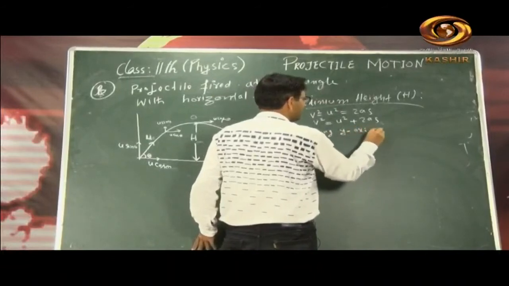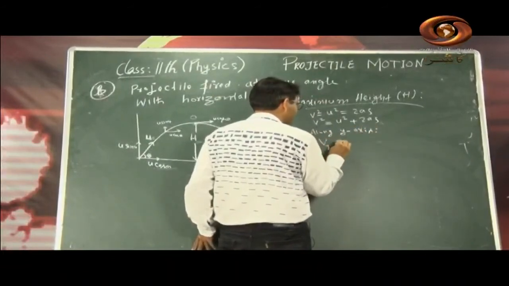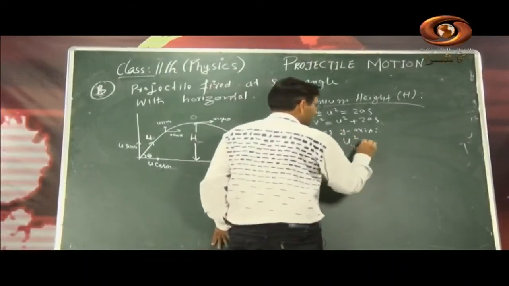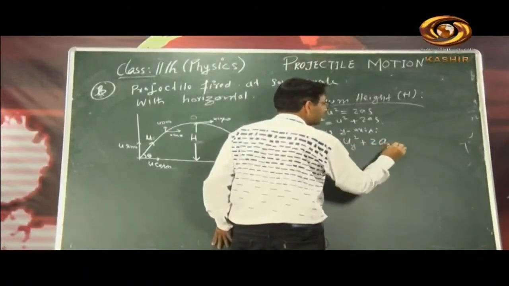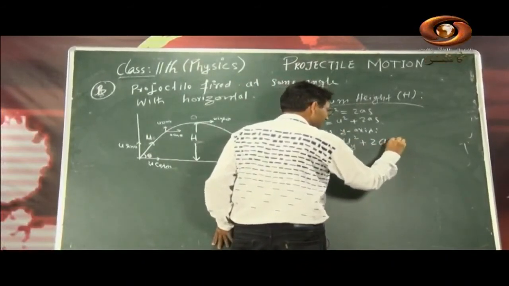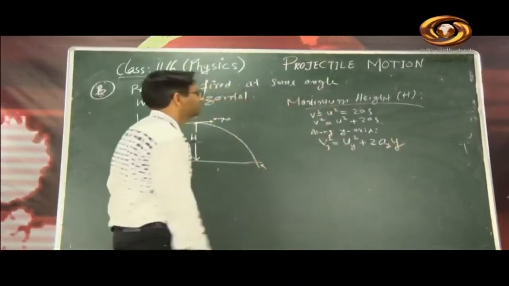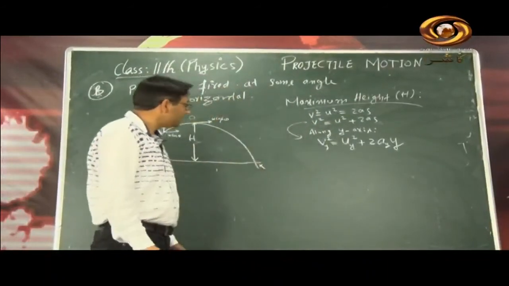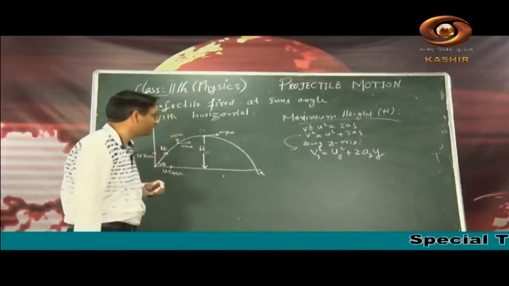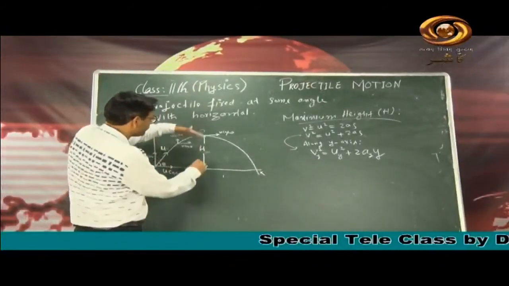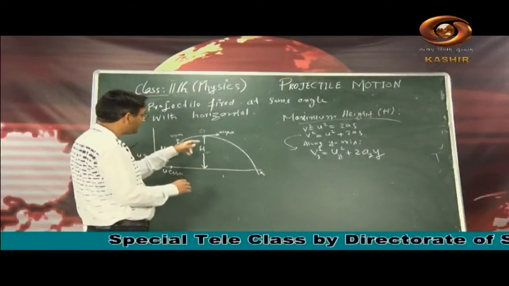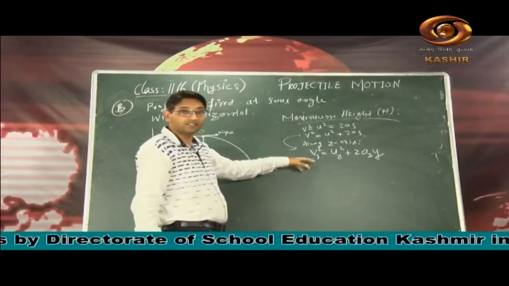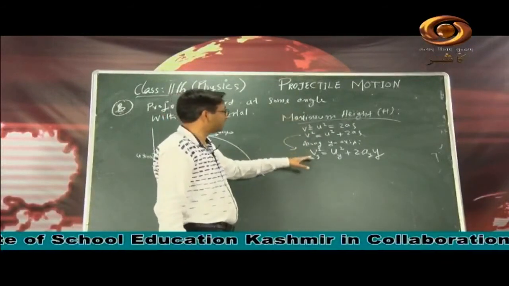So along the y-axis, I will write vy squared, where vy means final velocity along the y-axis, equals uy squared, where uy means initial velocity along the y-axis, plus twice ay, the acceleration along the y-axis, times y, where instead of s we write y, because it is the displacement along the y-axis. Got it? Now I need to get the maximum height equation from this. We know that when the vertical displacement y becomes capital H, the final velocity becomes 0, because vy is the final velocity along the vertical component, and that becomes 0.